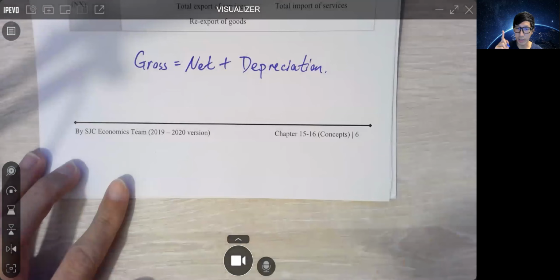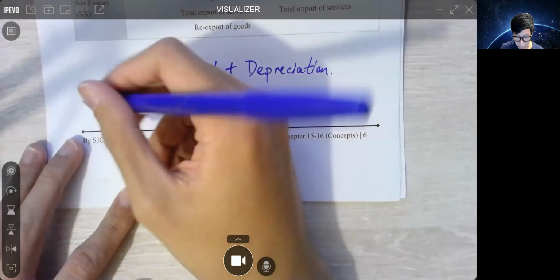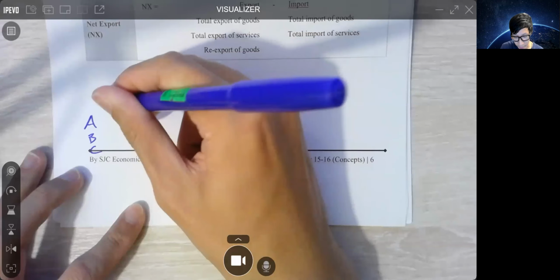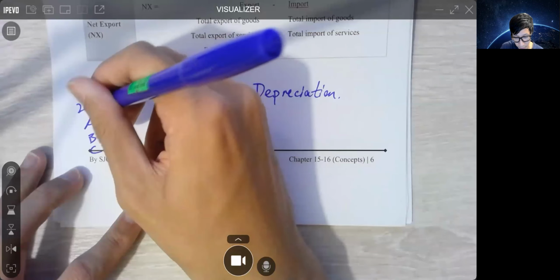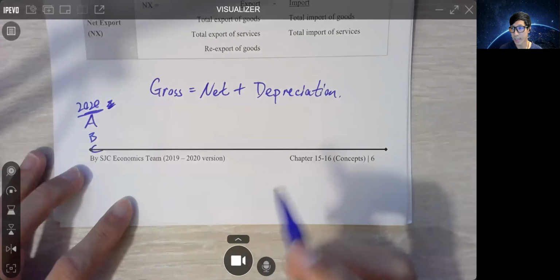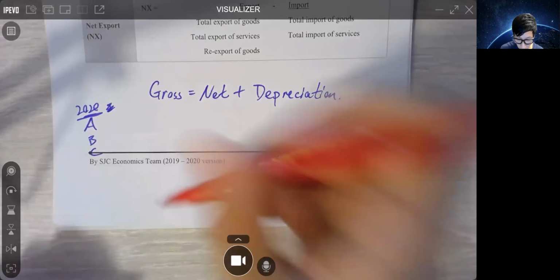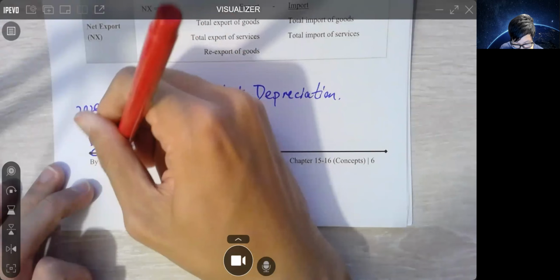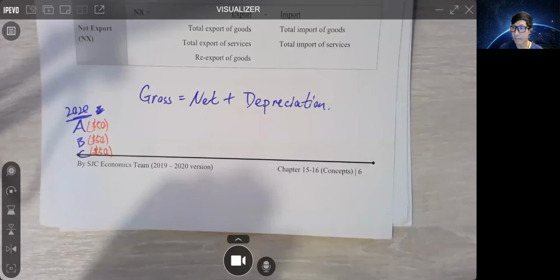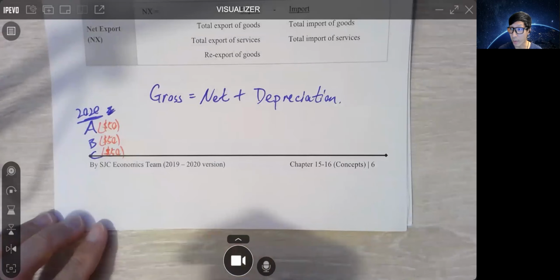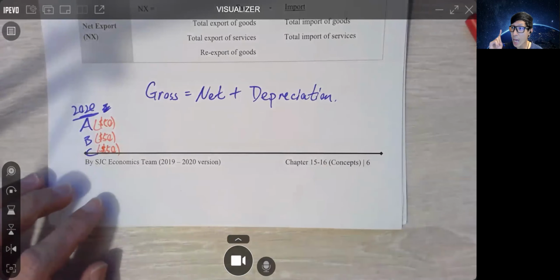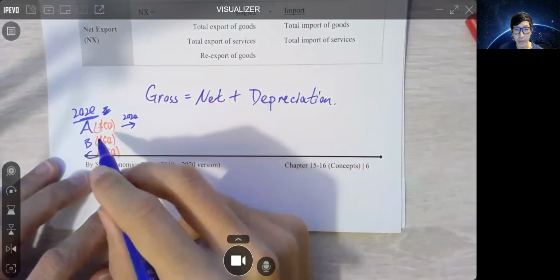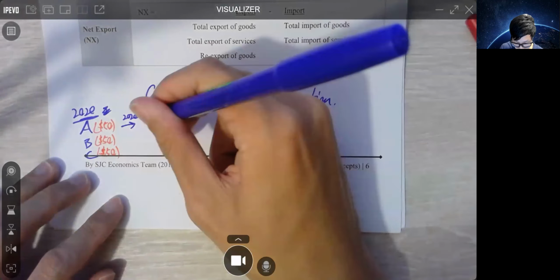Let's say for example, I made 3 goods. I have good A, B and C. I made all these in 2020, and the cost is 50, 50 and 50. 我整咗3個，每個都50蚊。Let's imagine in 2020, I sold good A at, let's say, 200.